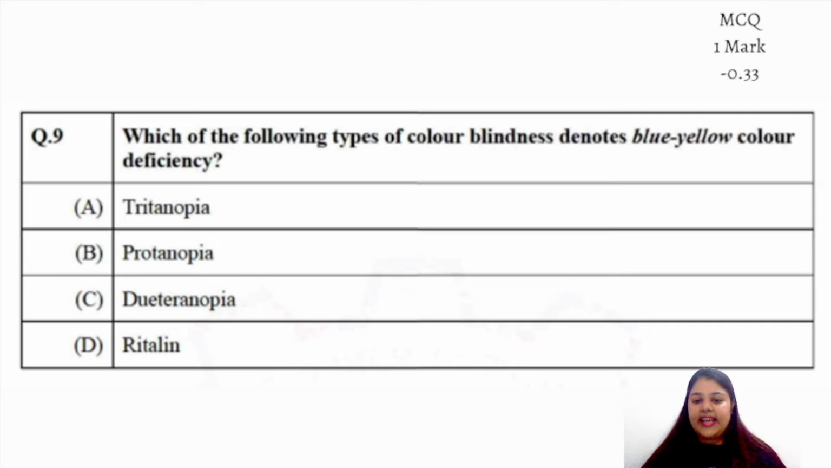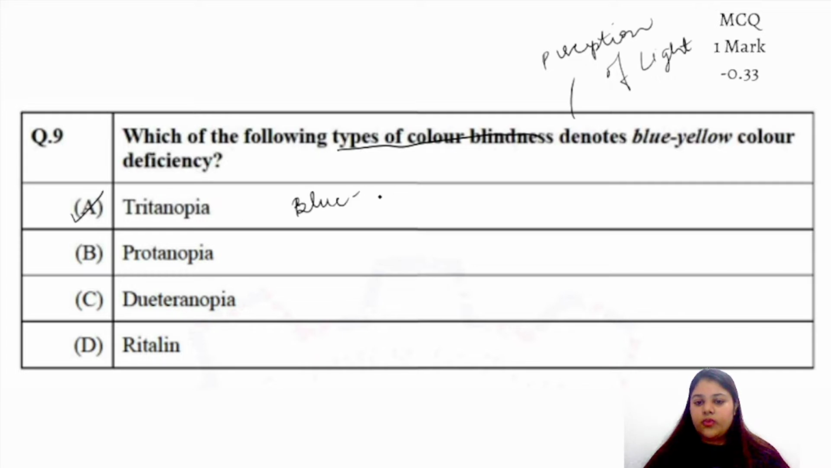Now, the next question. The question asks about the type of color blindness which is there. So, it is basically in the chapter of perception of light. Herein tritanopia is the correct answer because it talks about blue, yellow color deficiency. Both of these basically talk about red and green majorly. Red and green, deficiency of red and green pigments, and Ritalin is basically a type of drug which is given to people who are suffering from ADHD. So that was it for that question, and mark yourself accordingly.